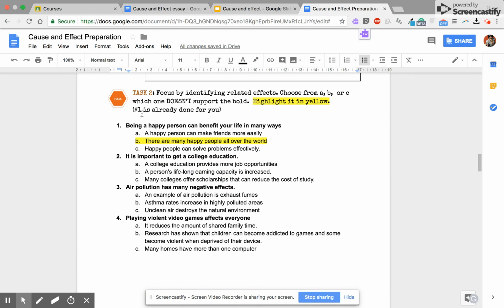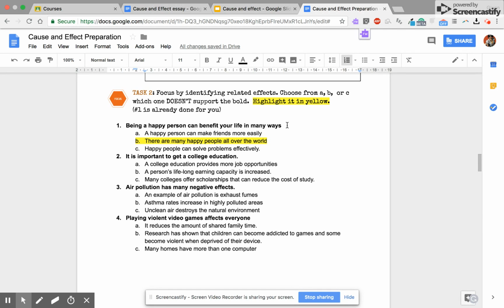The next part, task 2, asks you to focus by identifying related effects. When you're writing a cause and effect essay, you've got to make sure that the causes and effects match up. So you're going to read the sentence in bold and then the supporting sentences, A, B, and C, and select the one that doesn't fit. Let's do the first one.